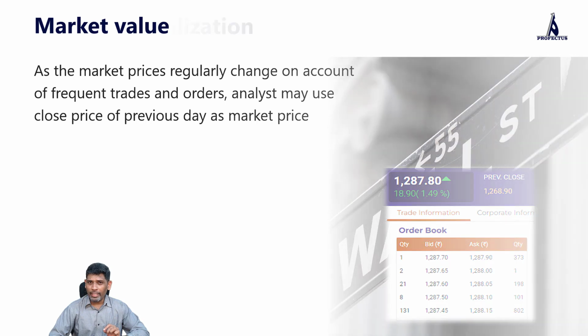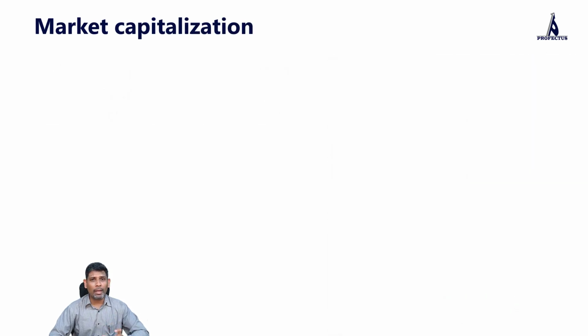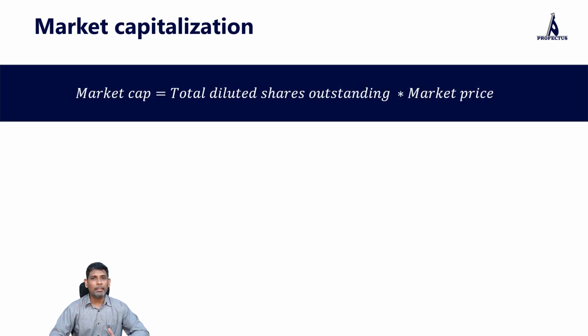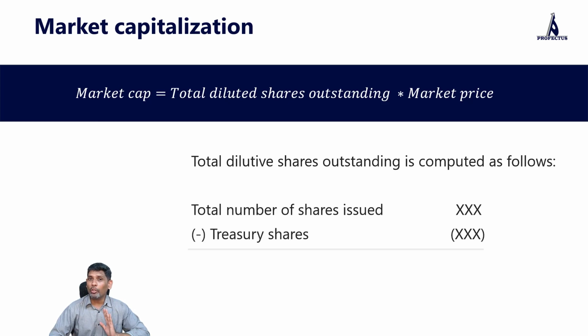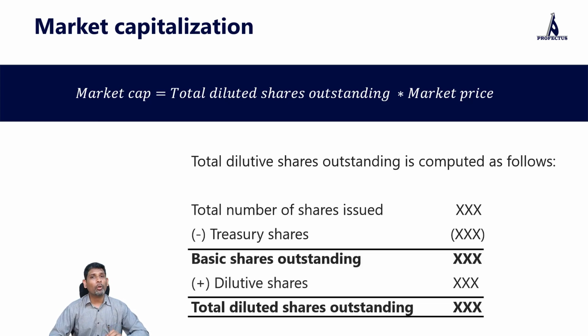When it comes to equities, we also need to understand a term related to market price, which is called market capitalization. We also call it market cap. Market cap is simply the total number of shares outstanding multiplied by the market price. But here again, when it comes to total number of shares outstanding, we don't just take into consideration the basic shares, but we also take into consideration the dilutive shares. Dilution coming on account of employee stock options, convertible debt and convertible preferred shares.